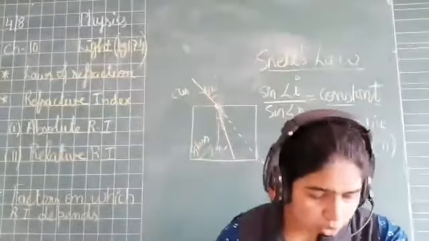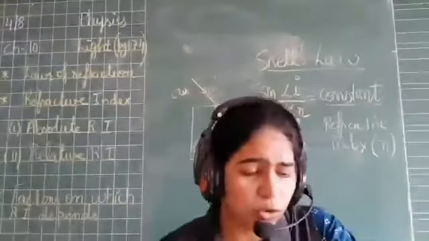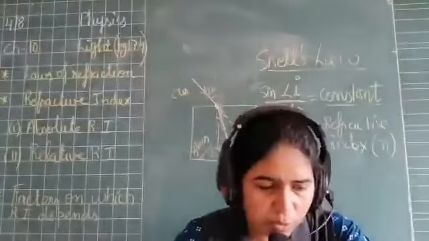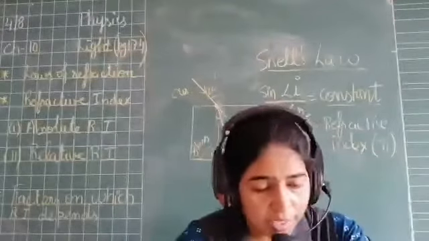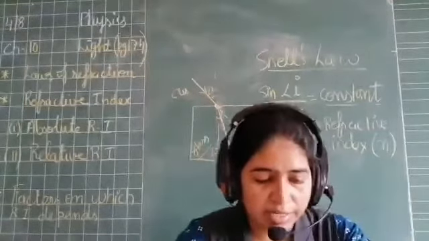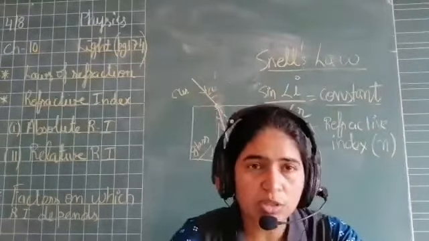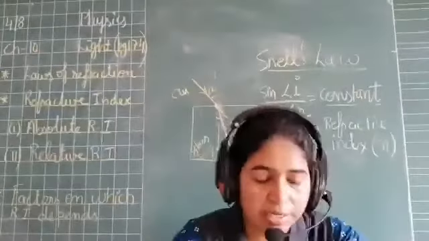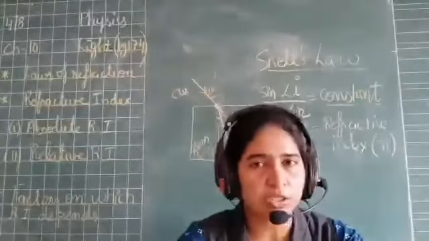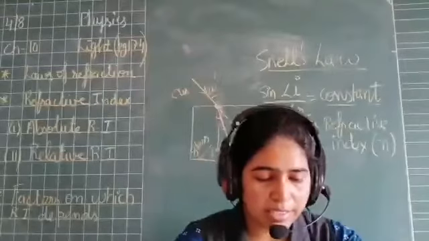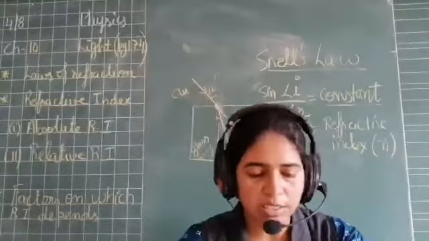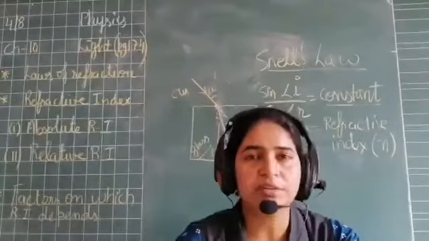So take out your page number 174 and mark the 2 points of your laws of refraction. Point 1 and point 2 we have already done. Come to the next topic, 10.3.2, the refractive index. Come to the third line and underline it: the extent of change in direction that takes place in a given pair of media is expressed in terms of refractive index.